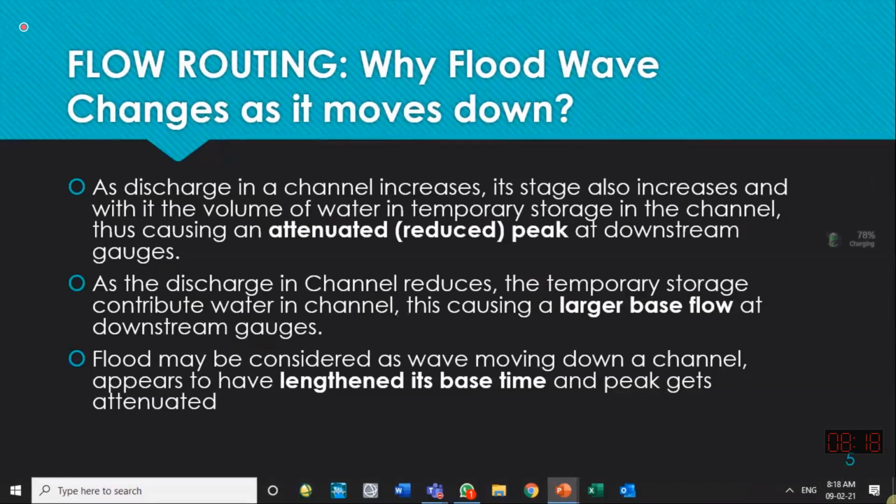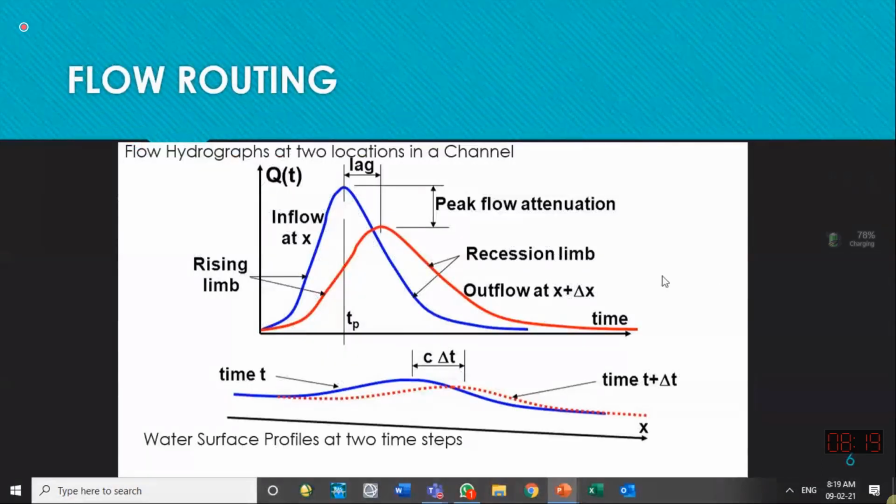So the peak time changes. Usually the hydrograph flattens down because of the frictional effect and because of the water going into the floodplains. While flooding occurs and water is increasing, the water goes to the storage area, which we call bank flooding or flooding on the sides of the channel. When the flood recedes, the floodplains feed the channel again. That's why the base time of the hydrograph increases. The same thing is shown over here. These are the transformations that occur.